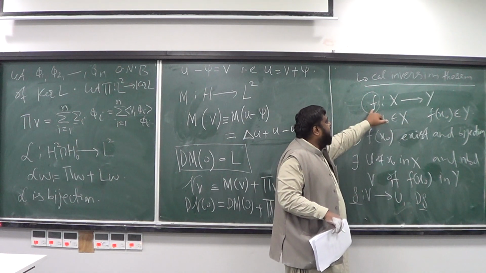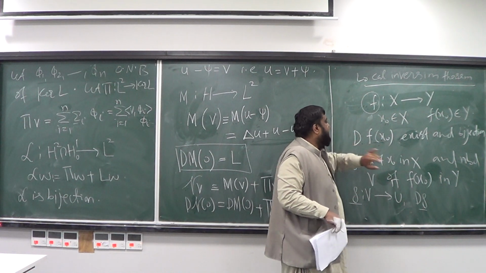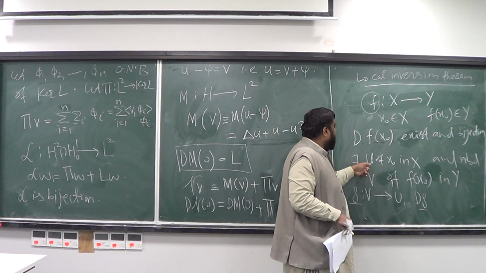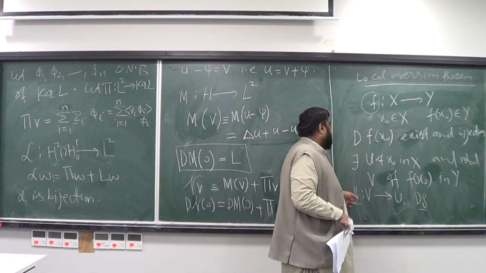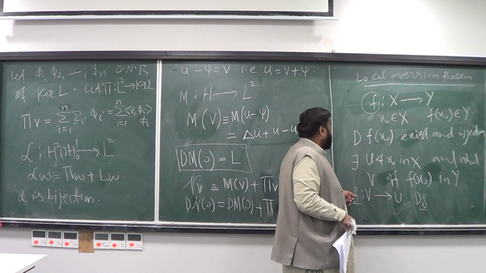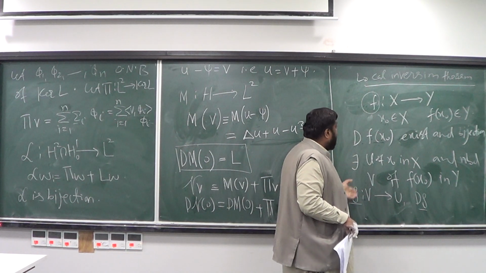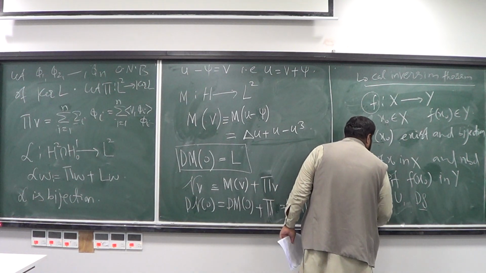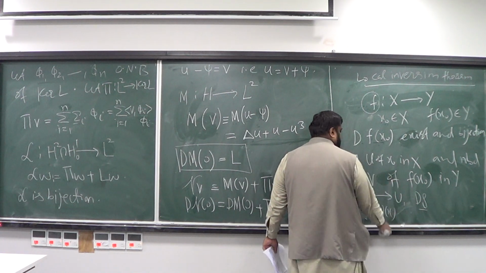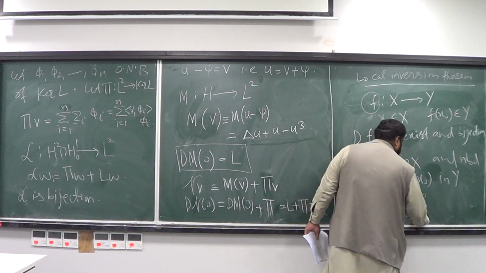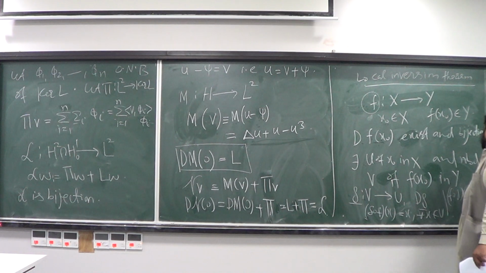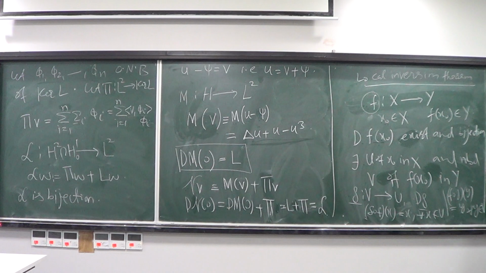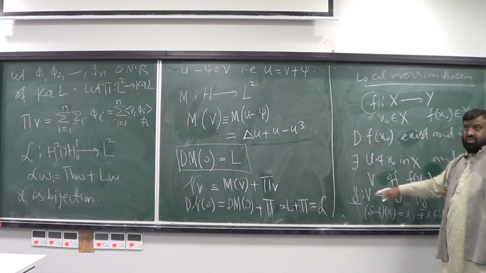If f is differentiable at the point x naught and its derivative is a bijection, then there exists a neighborhood U of x naught in X and a neighborhood V of f of x naught in Y, and a map G from V to U, such that G can be treated as the inverse of F. In other words, G composed with F operated onto x is equal to x for all x in U, and F composed with G operated onto y is also equal to y for all y in V.